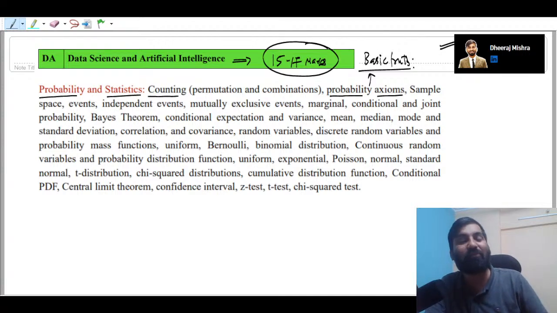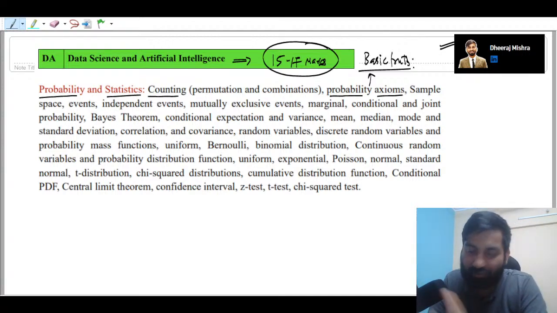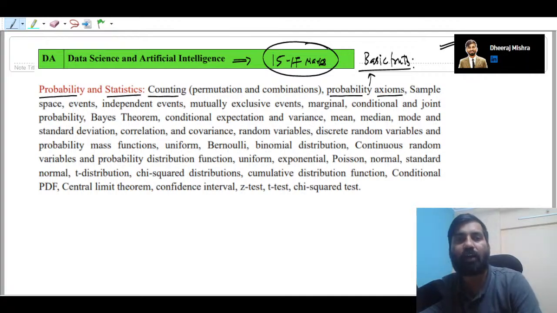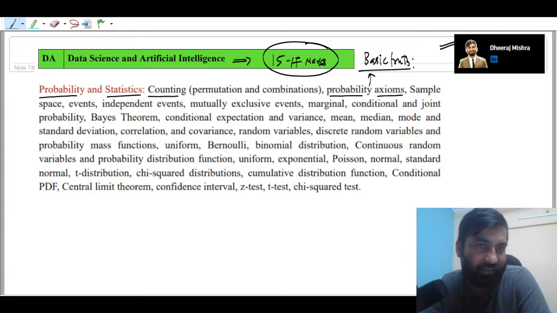So we will see that. But whatever outcome we get after performing these random experiments, we have to write them in the form of sets. They will be named the sample space, so we are going to study sample space. These are some basic terminology before we get into probability and statistics.